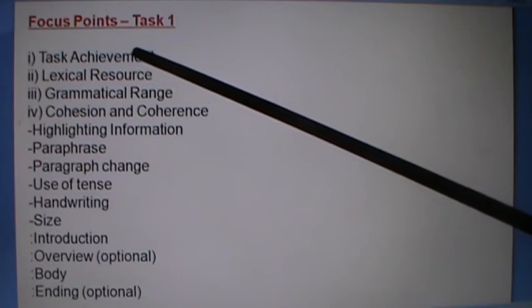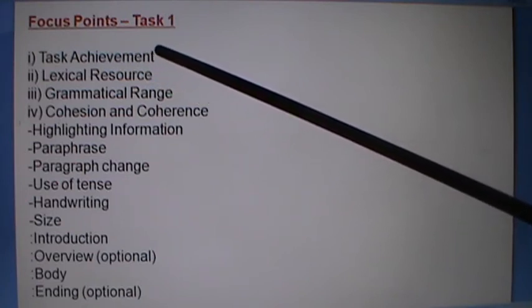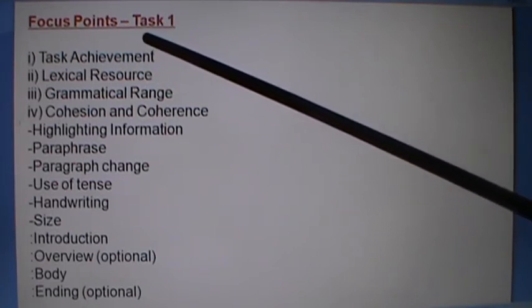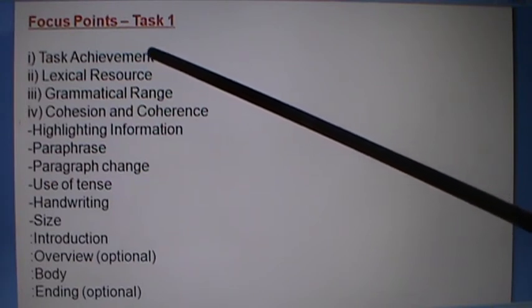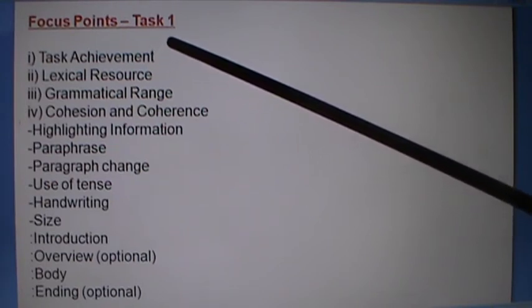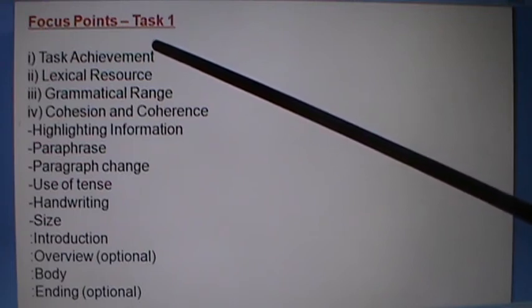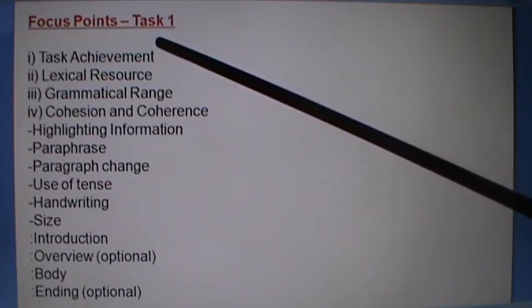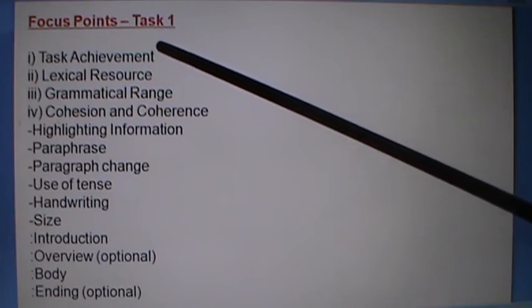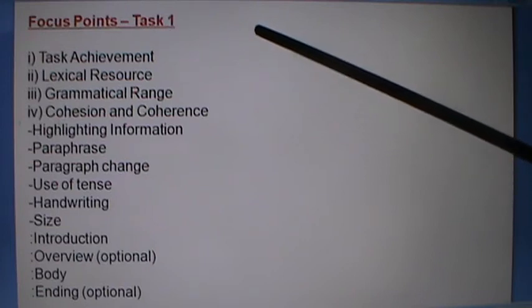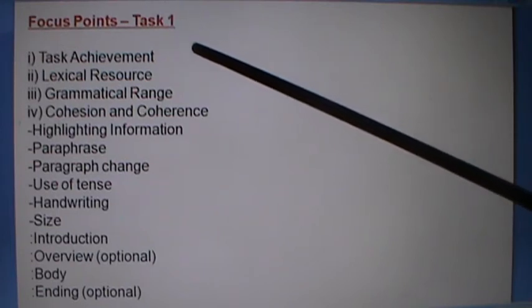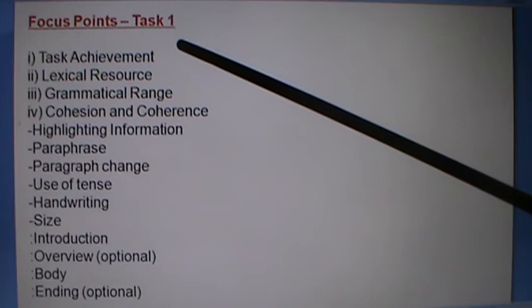Actually task achievement is the theme, the main message, whether that is fulfilled to the demand of the question or not. That is task achievement. One question is given and candidates are supposed to write the answer to that question.